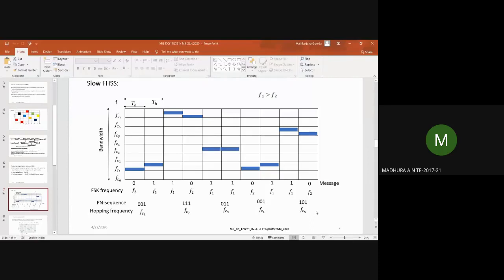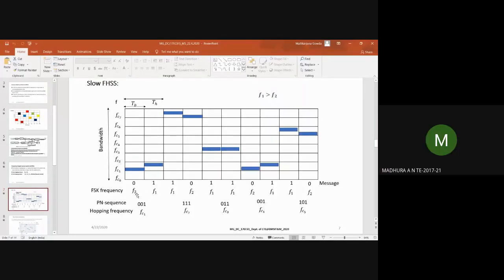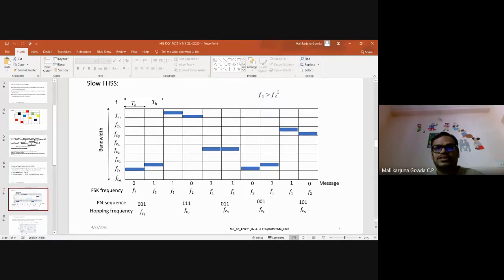And sir, can the FSK frequencies also be interchanged? Like for 1 I put F1, can we make it F2? Yes, you can make F2 for 1 and F1 for 0. Here, bit 1 is transferred with the higher carrier frequency and bit 0 with the lower carrier frequency, but vice versa can also be done.